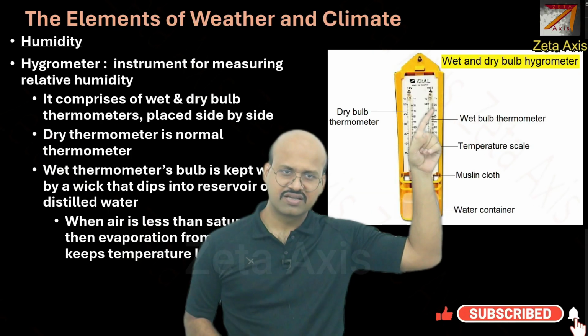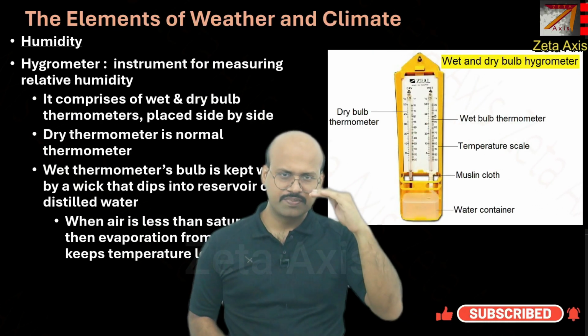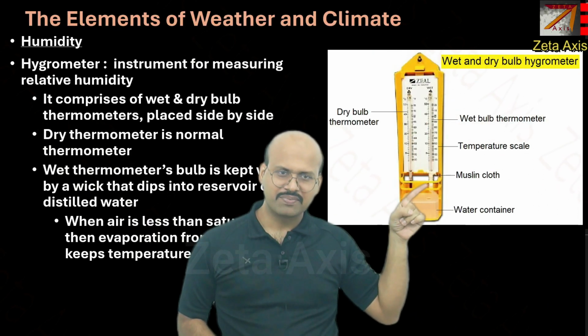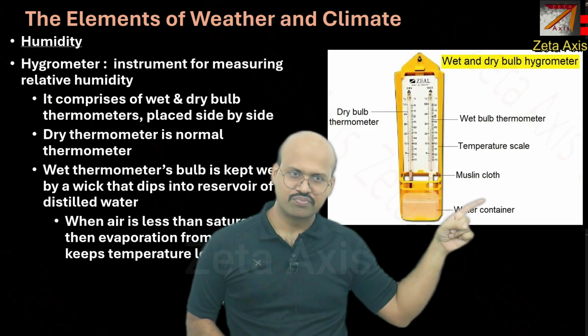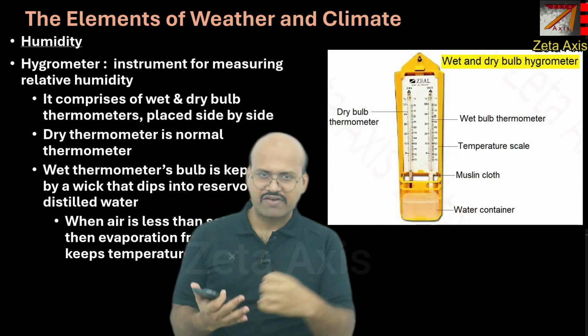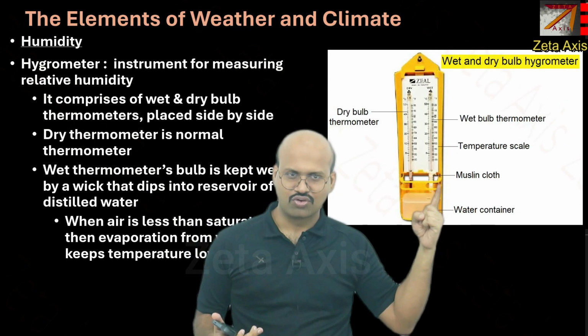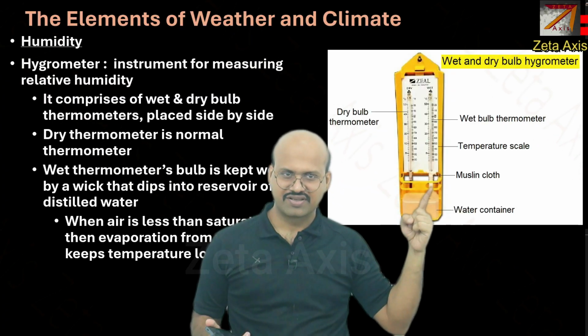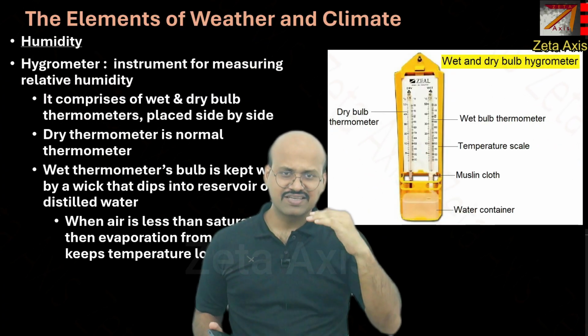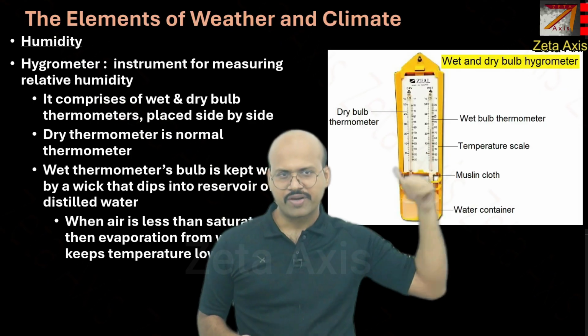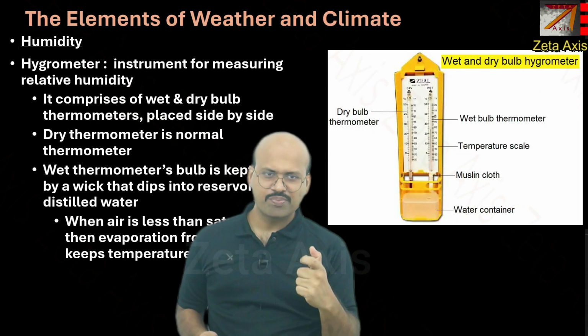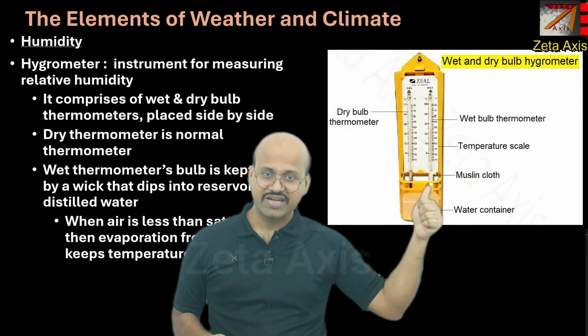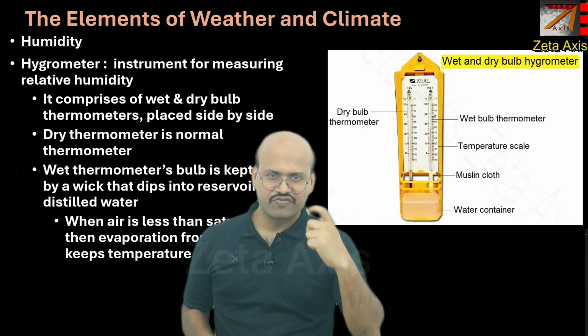But this thermometer reading will be lower because its bulb is covered with this muslin cloth and water will evaporate from this cloth. So it will reduce the temperature and therefore a slightly lesser reading will be seen in the wet bulb. Now this evaporation from this cloth will depend on the amount of humidity.